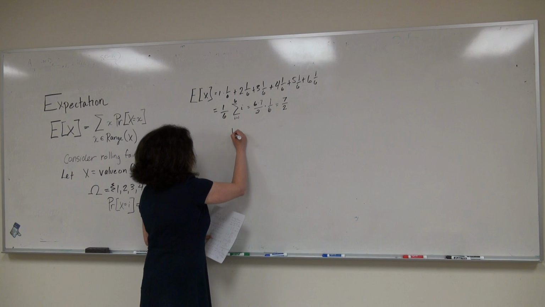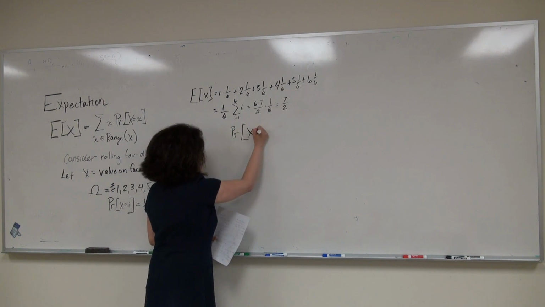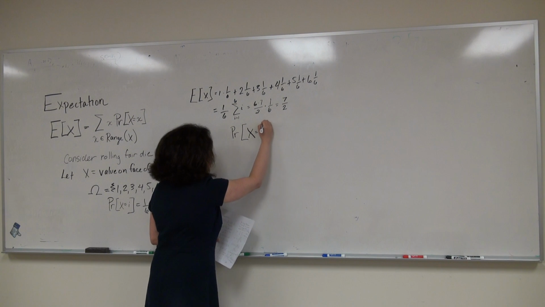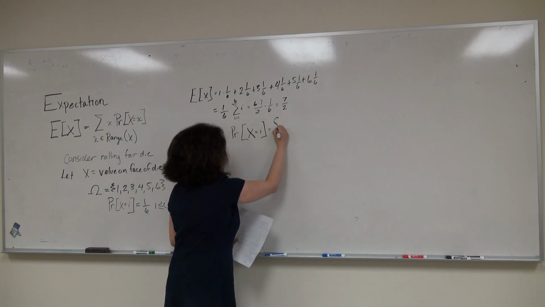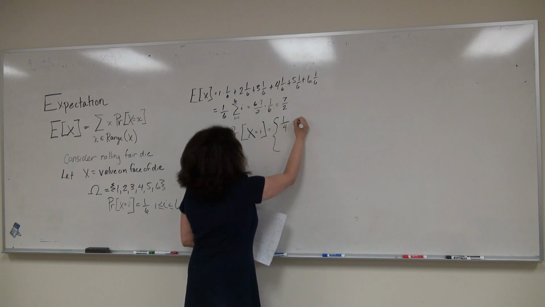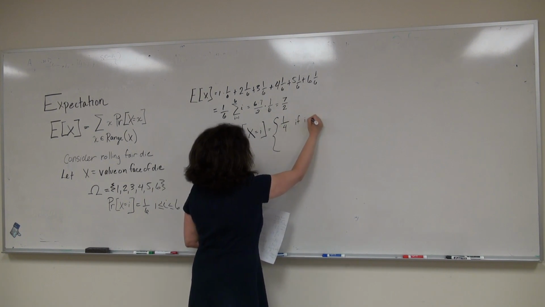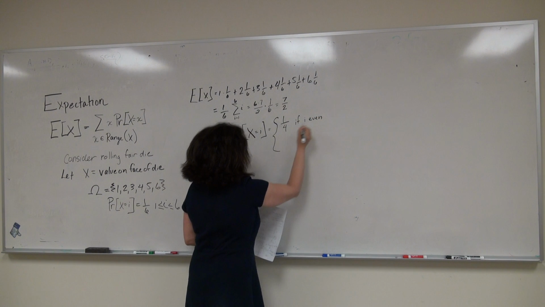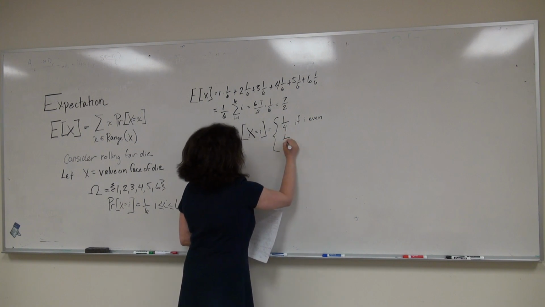In this case, the probability that X equals i is going to be 1/4 if i is even, and 1/12 if i is odd.